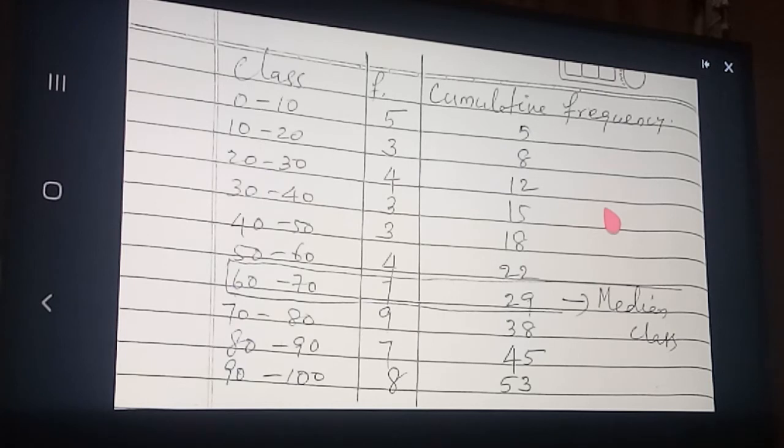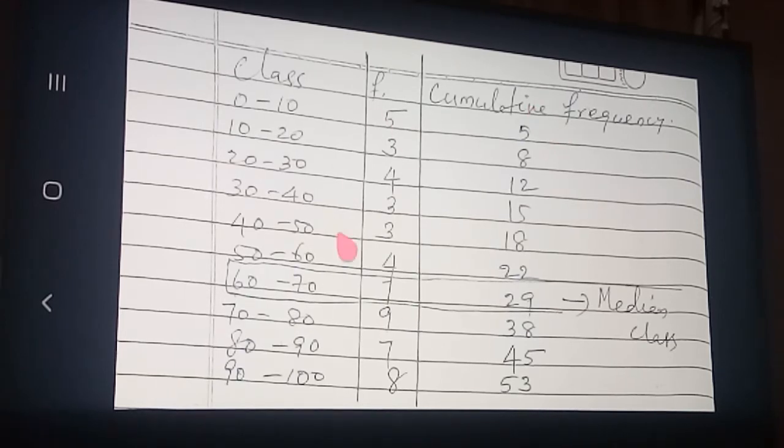How to find the median? Median is the middlemost value when the observations are arranged in ascending or descending order. Therefore, the median class we also find by the same method. Median class is the class in which the n by 2th frequency lies. Listen, median class is the class in which the n by 2th frequency lies.